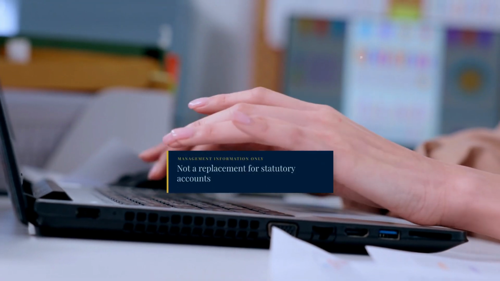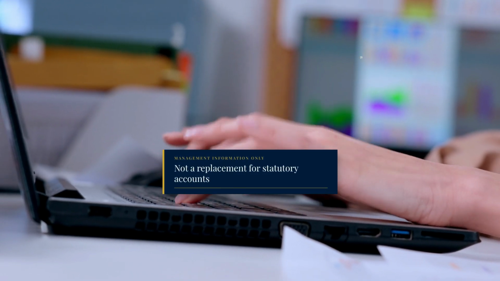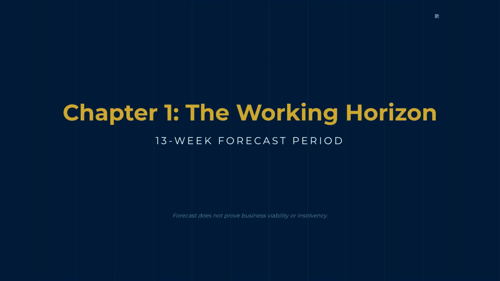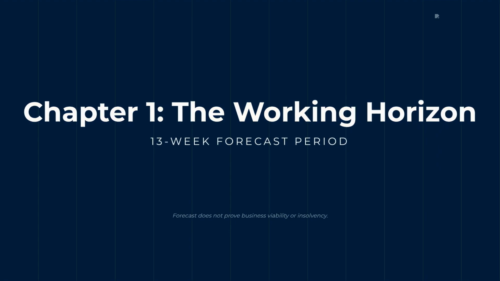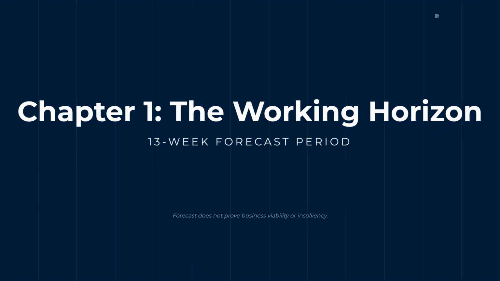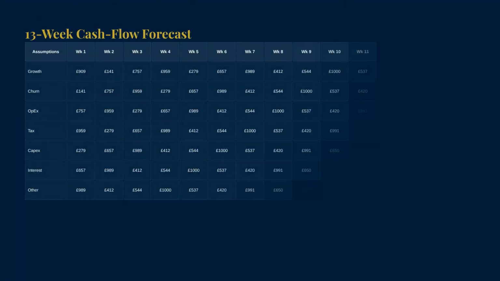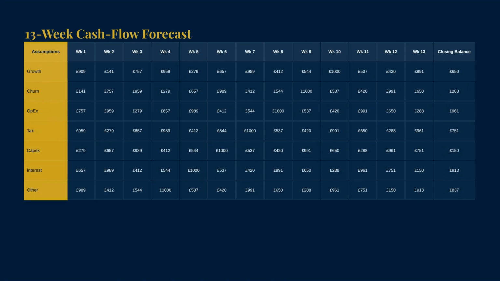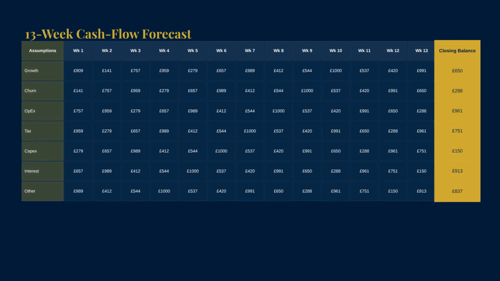It is management information. It does not replace bookkeeping, statutory accounts, or current bank records. 13 weeks is the working horizon used in this example. It is not presented as a legal requirement, and the forecast does not prove that a business is viable, safe, or insolvent. Its value is visibility. It can show which assumptions drive the closing balance, when pressure may emerge, and which questions need checking.